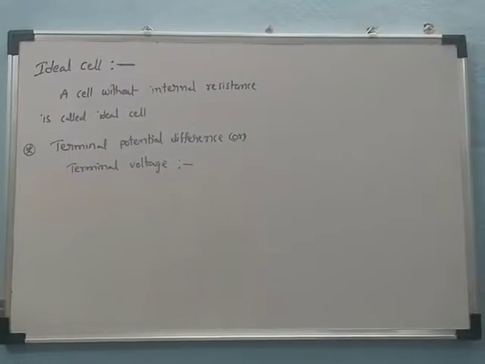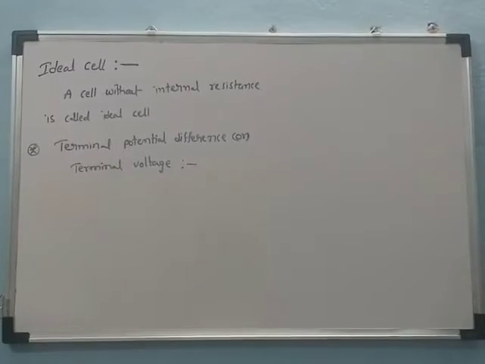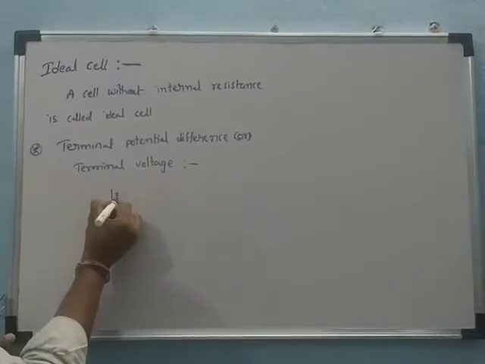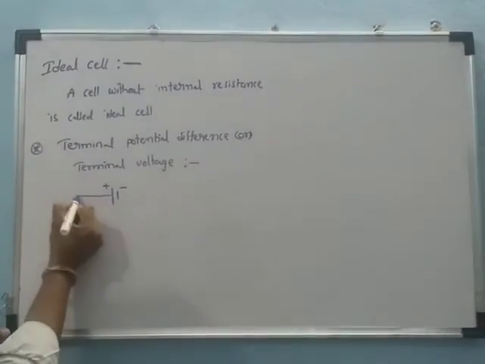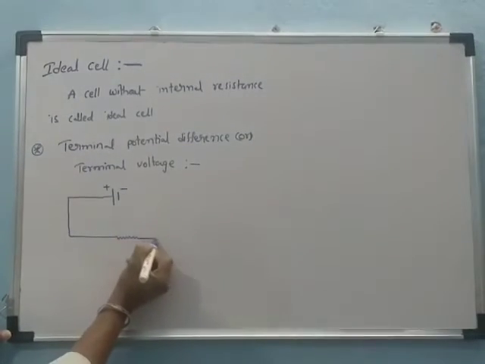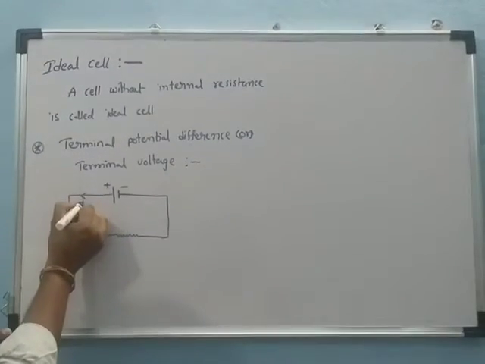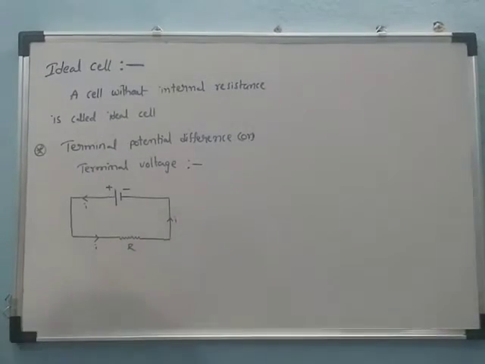The terminal potential difference or terminal voltage. See here, for example, this is a battery. The positive terminal and negative terminal are connected across by a resistance, that is the external resistance. The current always passes from the positive terminal to the negative terminal.